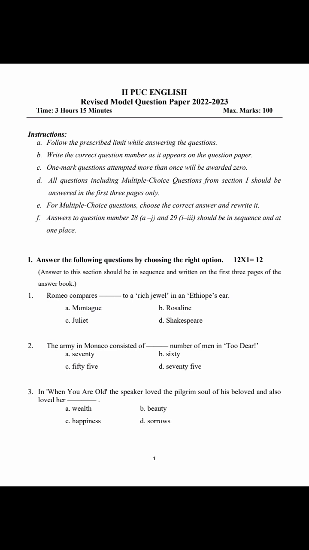Okay, write the correct question number as it appears on the question paper. I usually tell you, don't be a creator, don't show your creativity while writing your question numbers. You may show creativity where it is necessary, but it is not necessary here. If there is Roman number 1 in the question paper, we should write that. A B C, that should be written. If Latin numbers are there, Latin numbers should be written. Whatever is there should be written. The symbol should be correct, 1 2 3, the correct question number should be written.